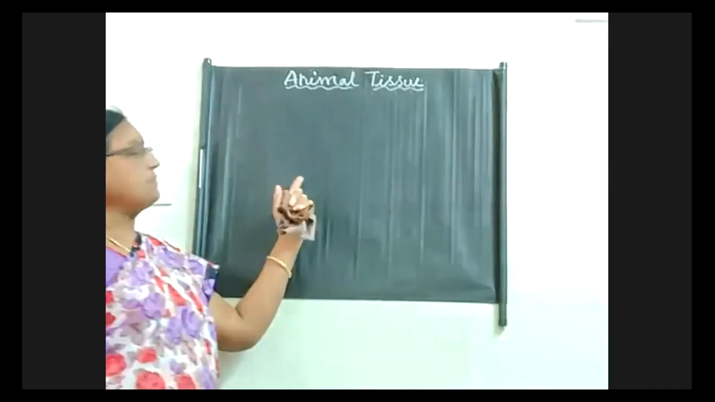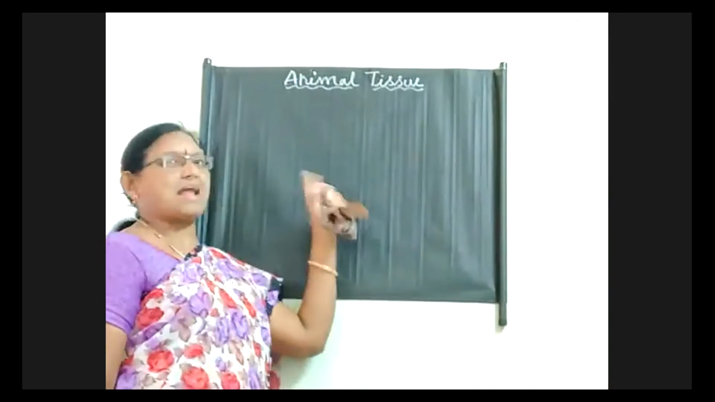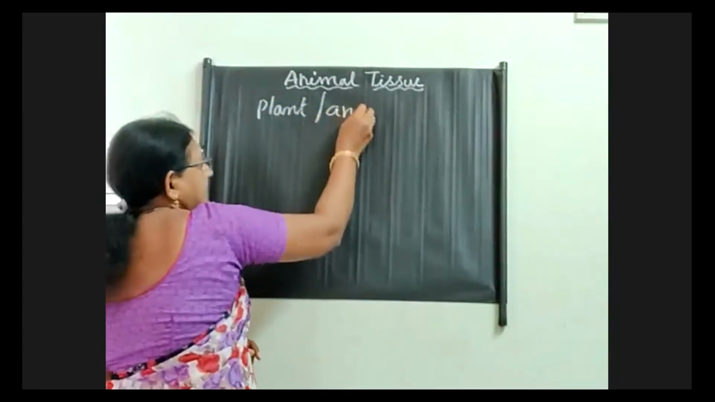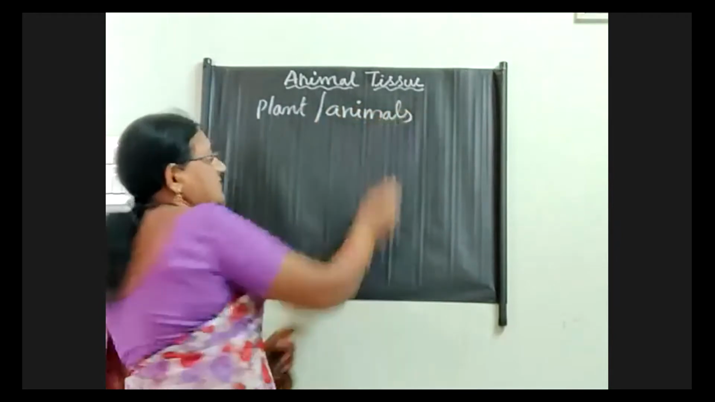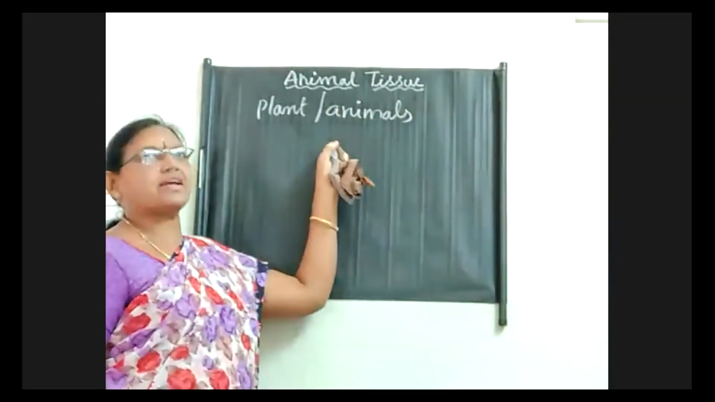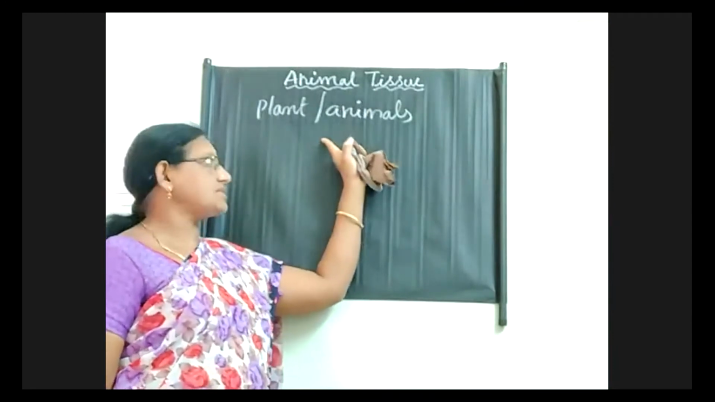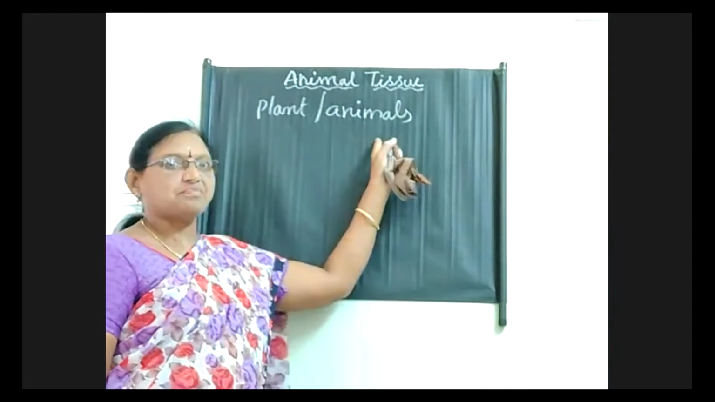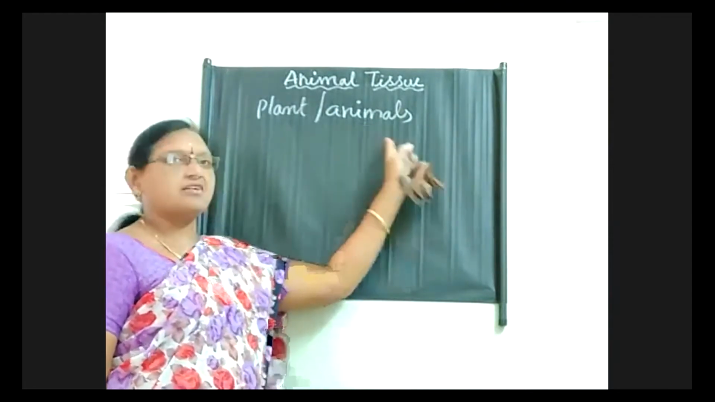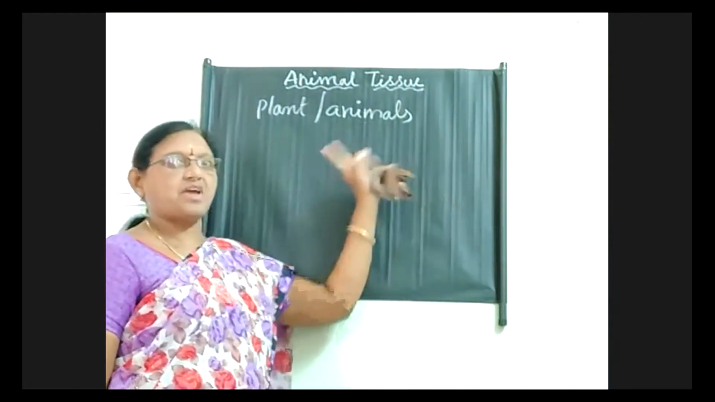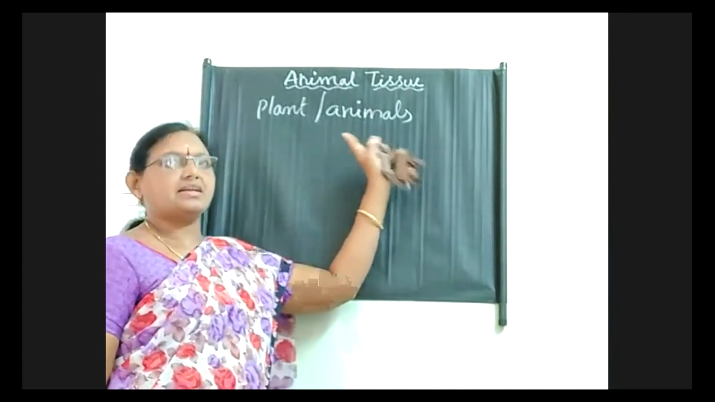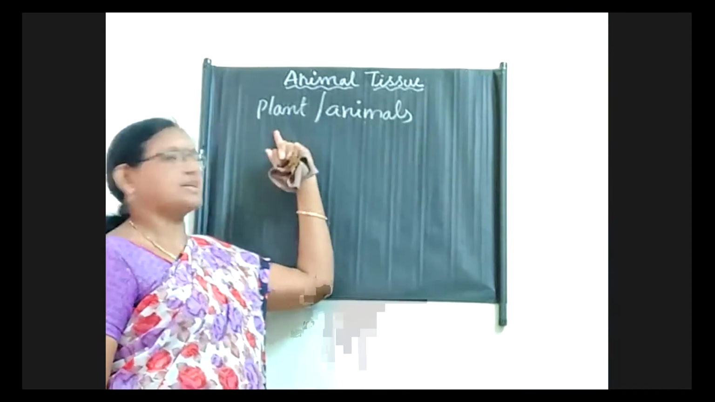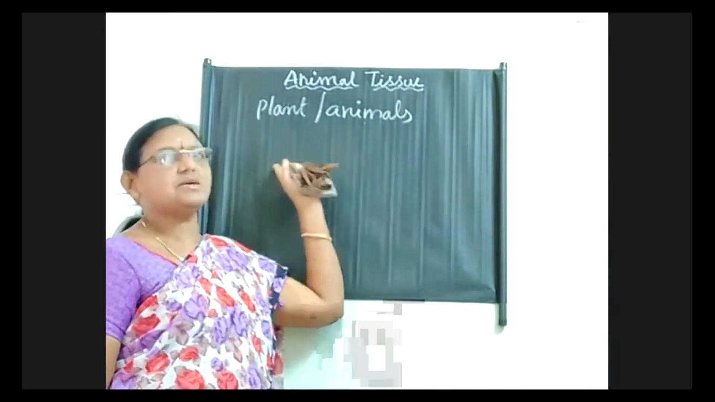Basically, when we see plants and animals, there are a lot of variations between them. The organization of plants is different from animals. For example, the way of growing, the way of eating, the way of digesting, the way of reproduction, and the way of organization, everything is quite different in animals compared with plants.